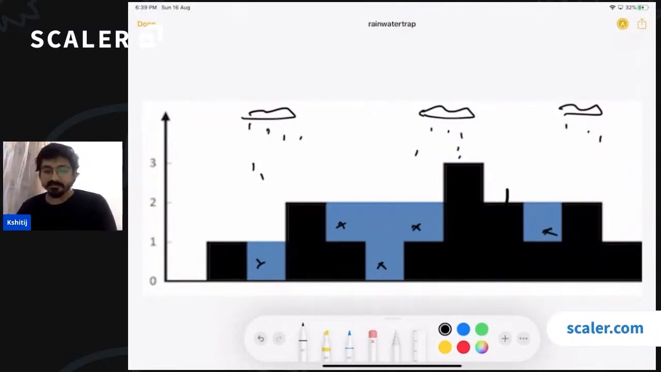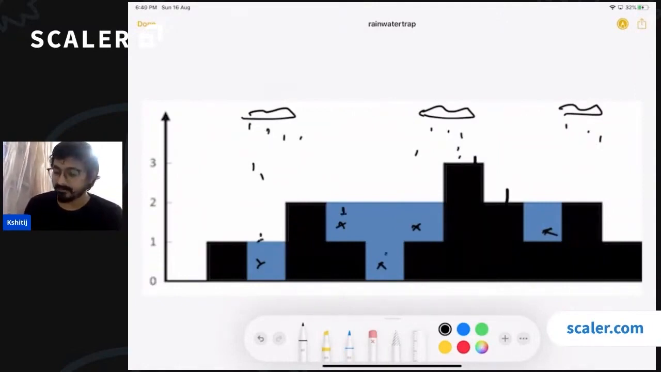So what is the answer for this case? Here we can see that 6 units of water is being trapped, right? 1 unit here, then you have 1 unit here, 1 unit here. So let's actually draw the squares, right? This is 1 unit of water. Then you have 1 unit of water here. Then you have 1 unit of water here, 1 unit here, 1 unit here, and 1 unit here. Right? So you have got 6 units of water being trapped between these buildings here.